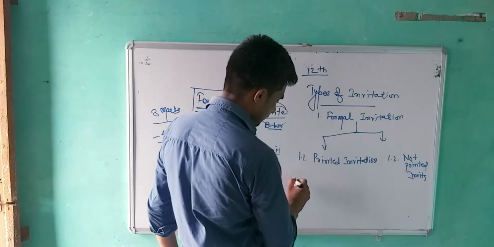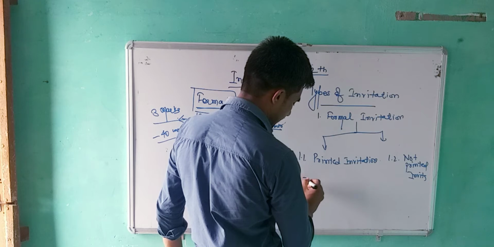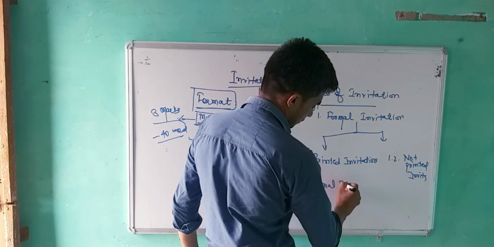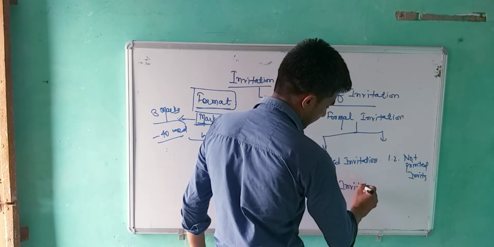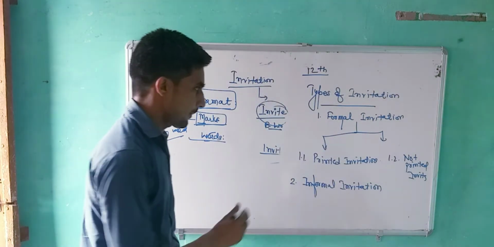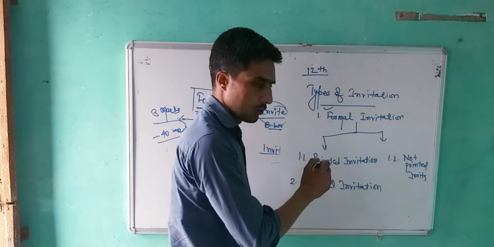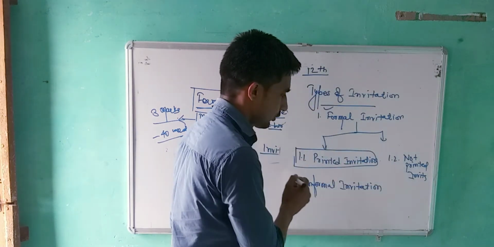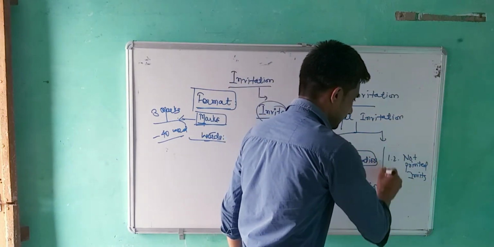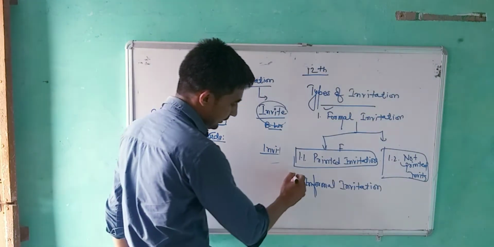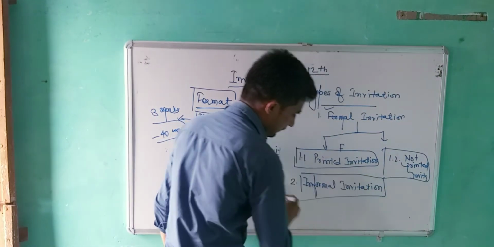Second one is informal invitation. These are the two types of the invitation. First one is formal, second informal. In formal there are two subtypes. First one is printed formal invitation, and second is not printed formal invitation. Second one is informal invitation.